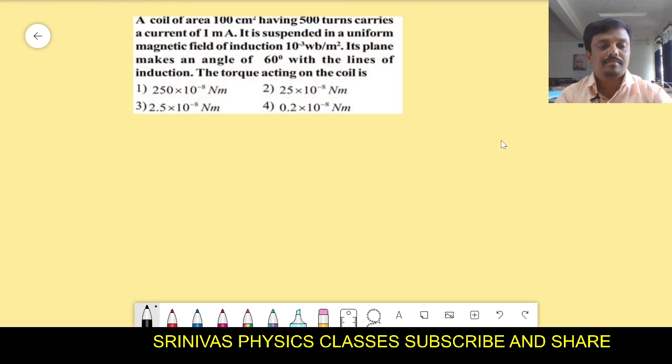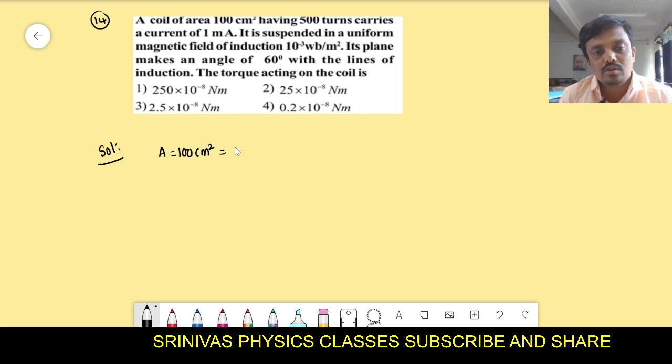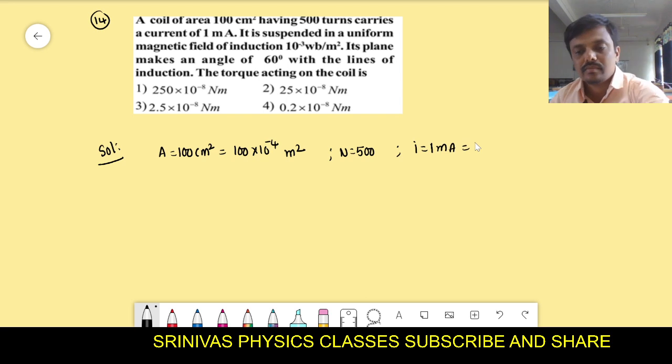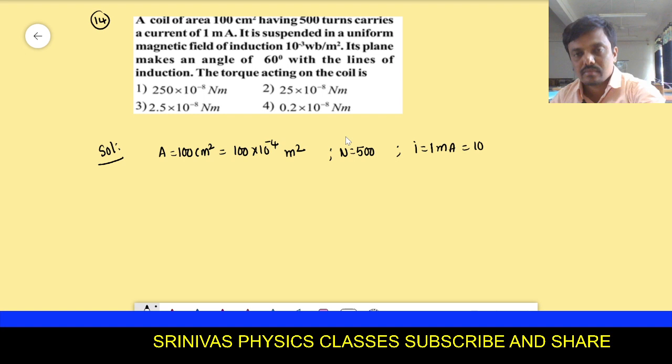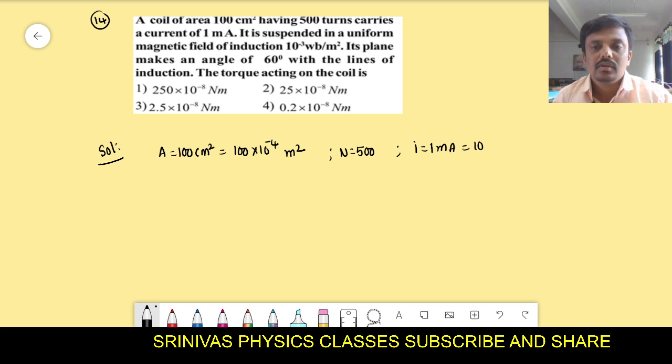This is our 14th problem. What did they give in the question? The 14th problem is that a coil's area is 100 centimeters square. Convert this into meter square by multiplying with 10 to the power of minus 4. And the number of turns is 500. And the current is 1 milliampere. Convert the milliamperes into amperes, that is 10 to the power of minus 3 amperes.